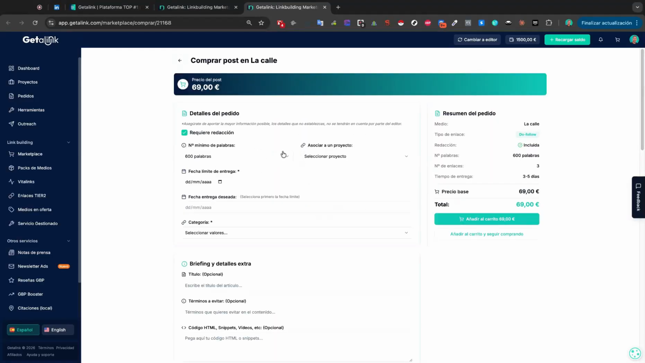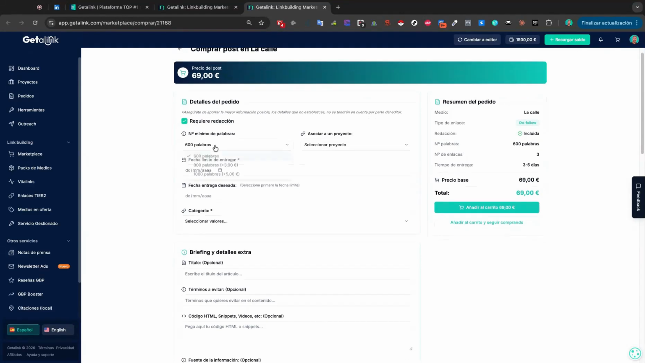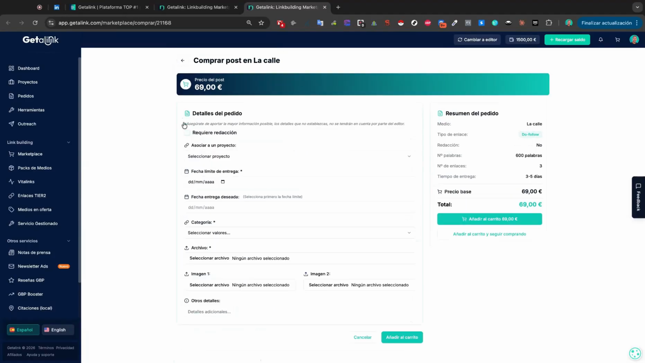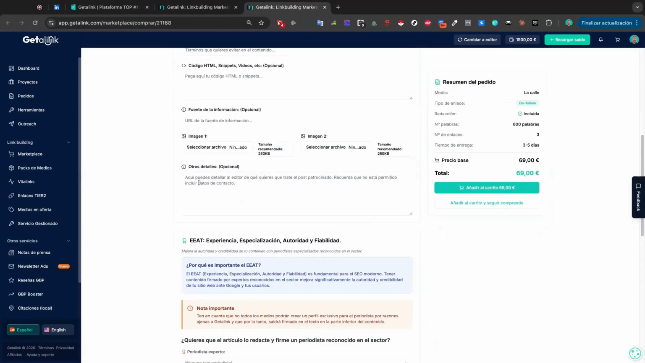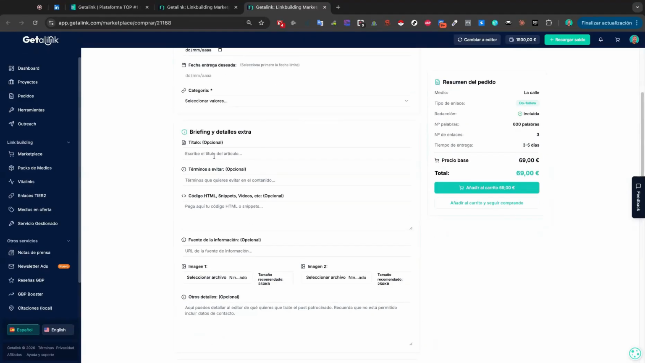We would fill in all the information. By default at Getalink, we include the writing for up to 600 words completely free of charge. But if you want 800 or 1000 words, the price increases by 3 and 5 euros. You can also directly send the writing already done yourself. You just uncheck the writing required field and attach the text here in the file, and the images. We also have a service, besides being able to put the title you want discussed, terms to avoid, HTML codes and snippets.